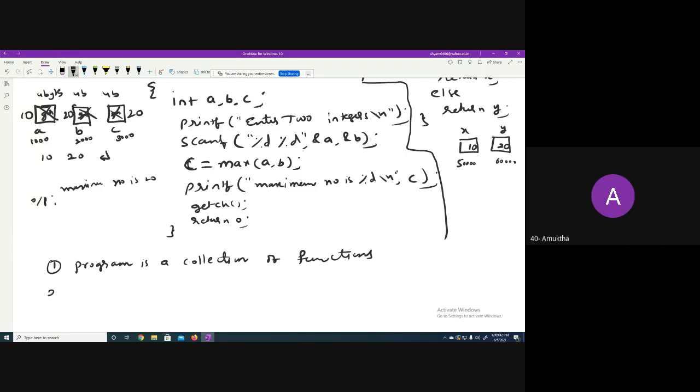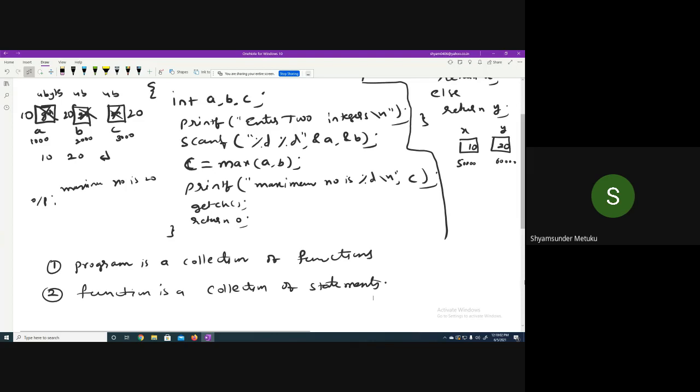The second point: a function is a collection of statements. How many statements have we written in the max function?